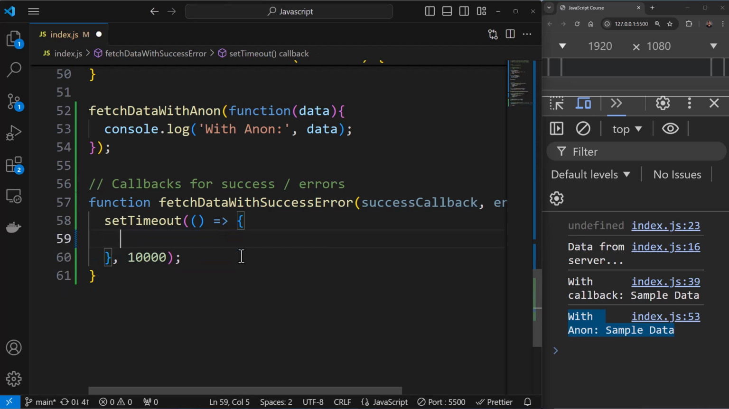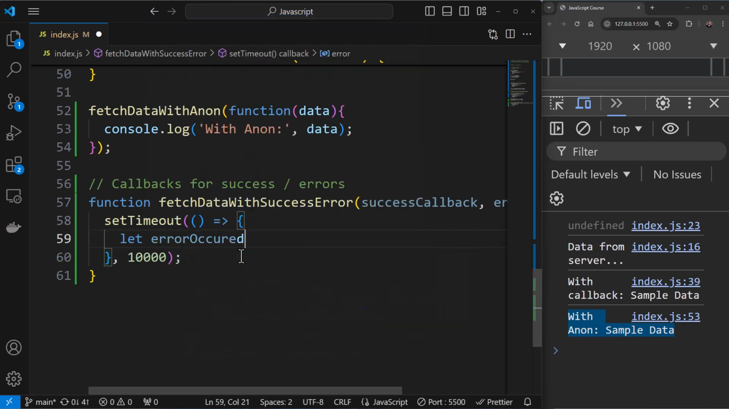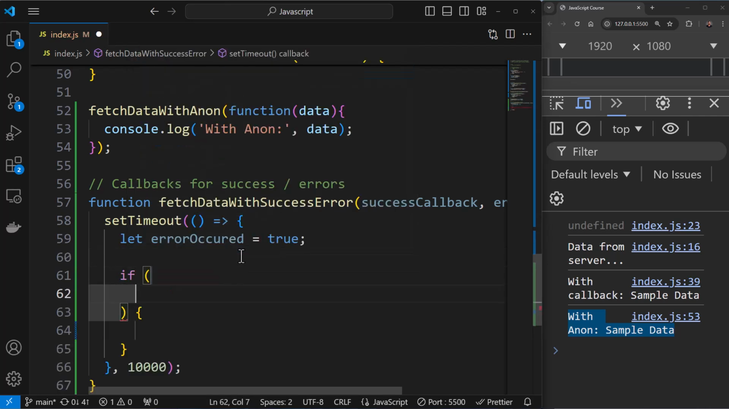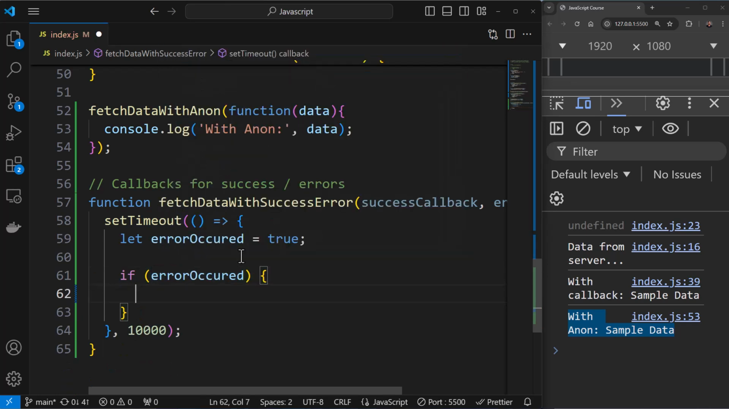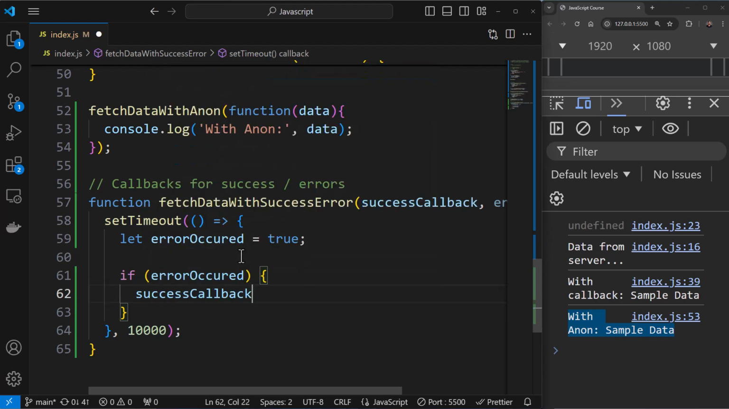Let's say I have error occurred, and I'll keep this to true. Let's say it's a Boolean value over here. Now if error occurred, then what I need to do is call the success callback with some data. I can pass in some data like error occurred, something like this.